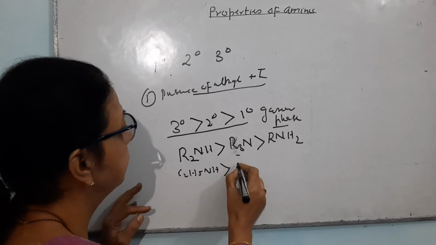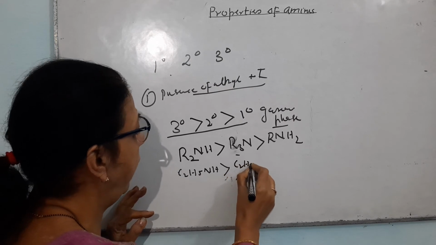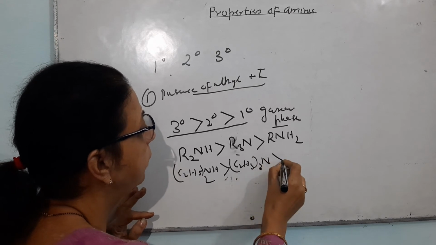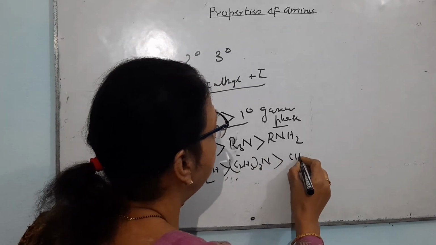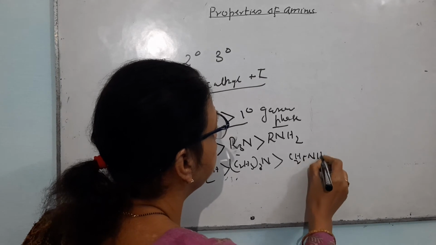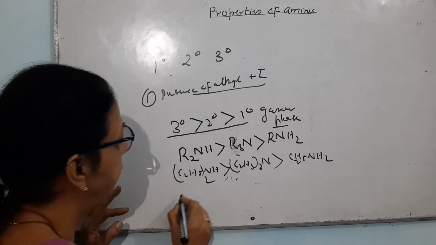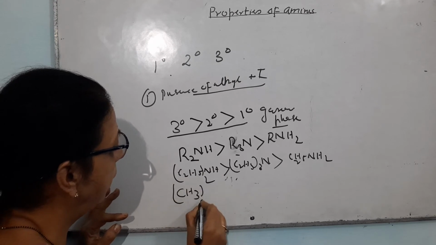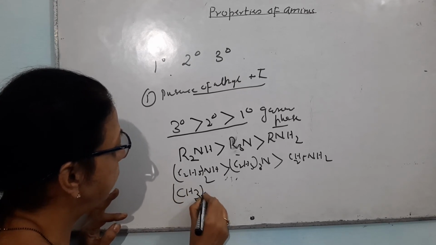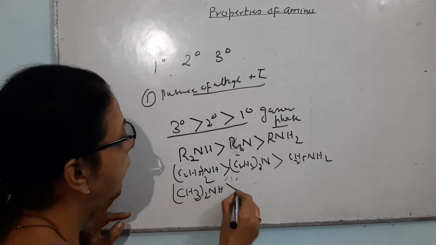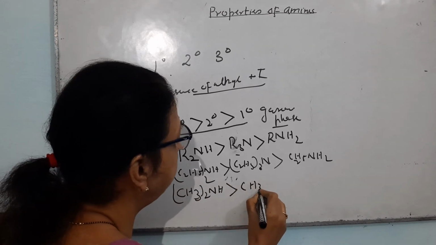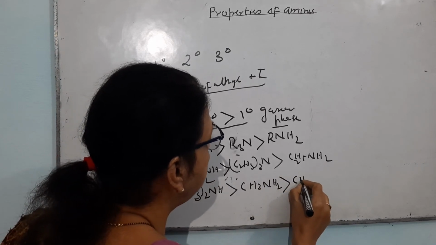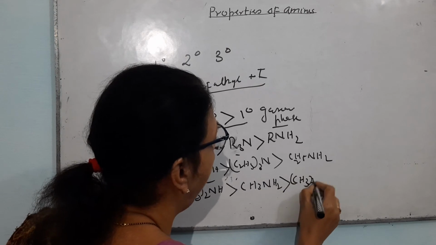Then it will be (C2H5)2NH, then (C2H5)3N, then C2H5NH2. And if the alkyl group is CH3, then this order will be (CH3)2NH, then CH3NH2, then (CH3)3N.